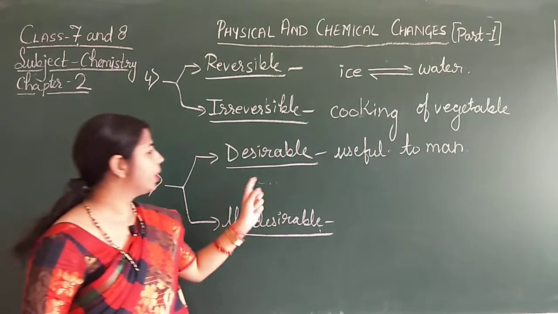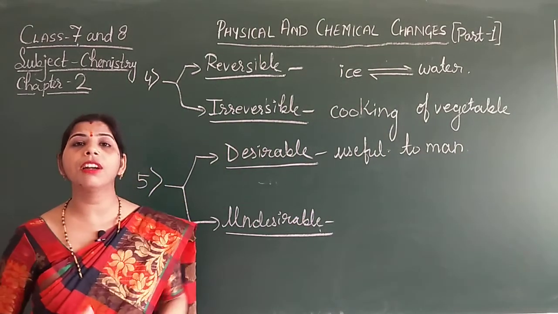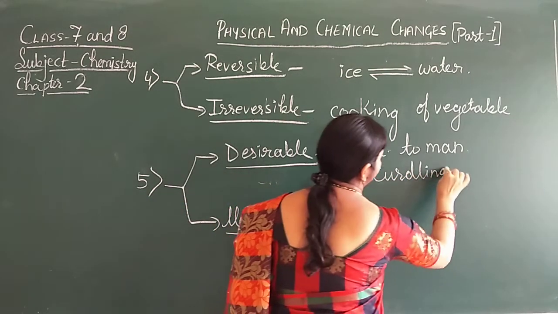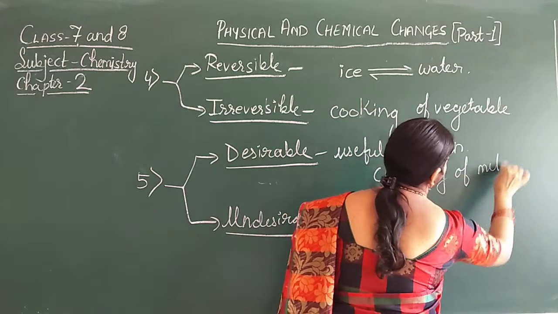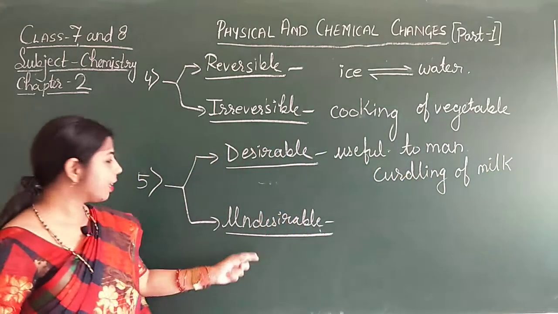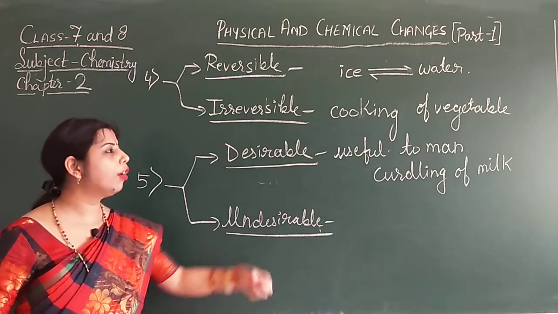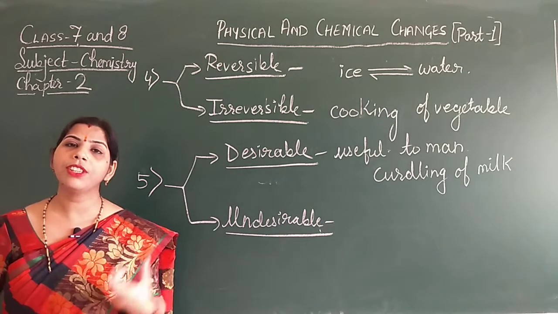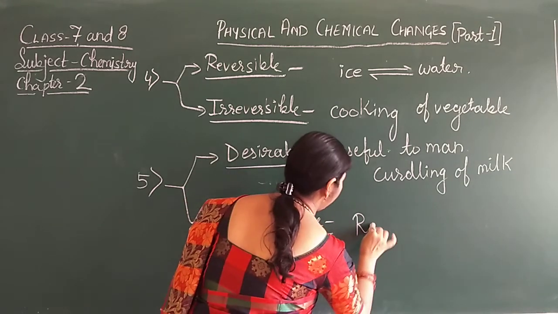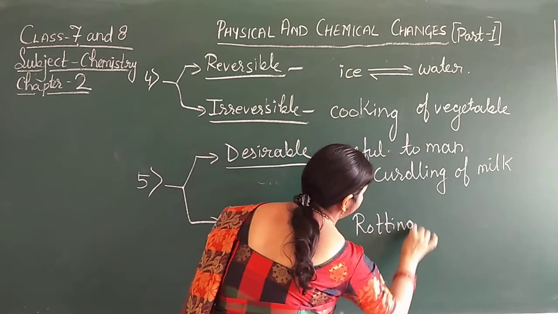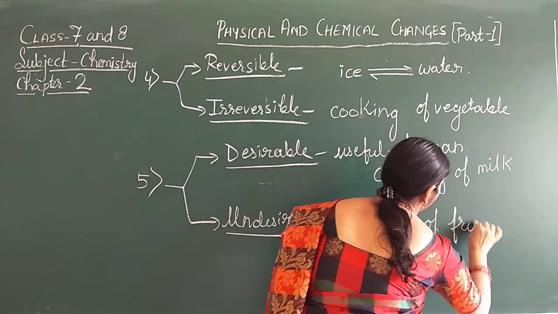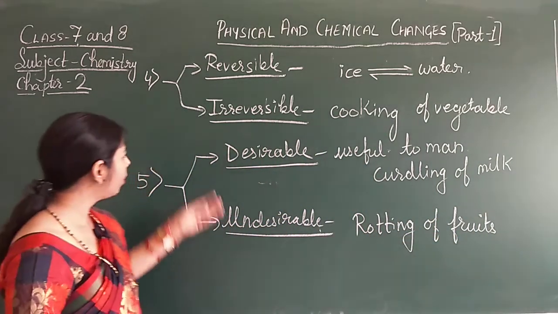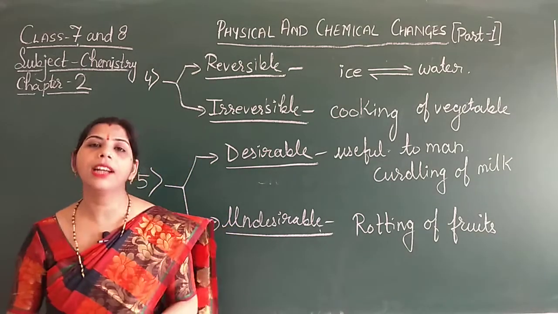These types of changes are known as the desirable change, just like curdling of milk. And next, the undesirable change, that is not useful, but still it changes, just like rotting of fruits. Fruits rot, and that is not useful for us. So this is about the desirable and undesirable changes.